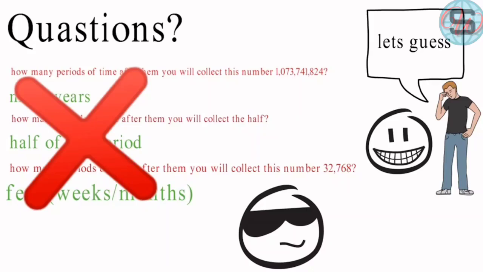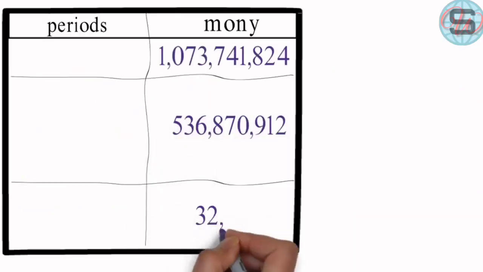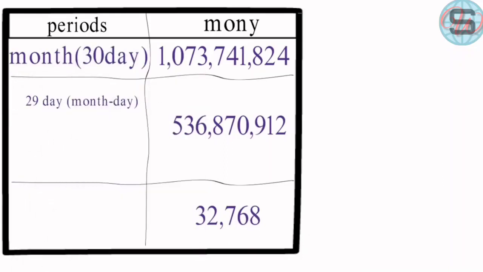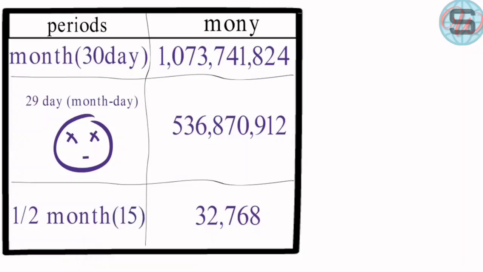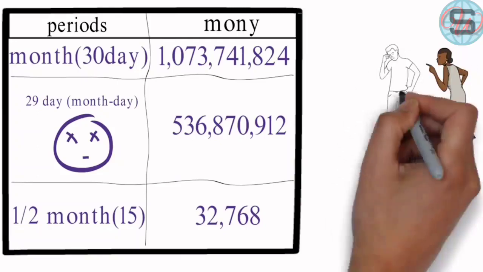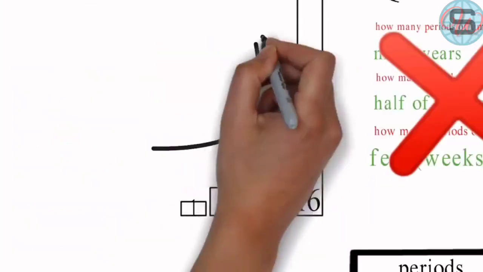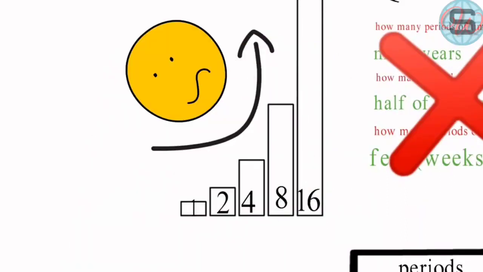The true answers are that you will spend only 1 month to collect the first number, and you will not believe that you will spend only 29 days, or month minus a day, to collect half of this number, and you will spend only half a month to collect the third number. I know, so I'll not blame you for your answers, because the number of dollars was growing exponentially. You will ask, okay, how can this be my excuse in your opinion?